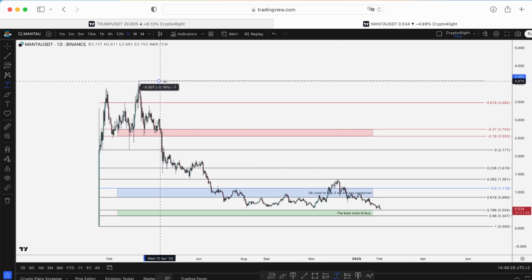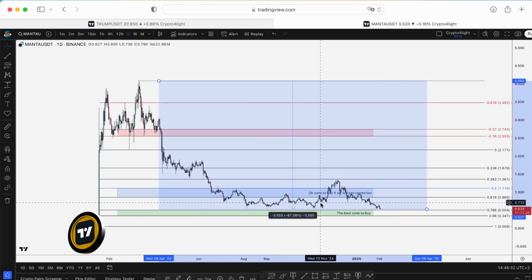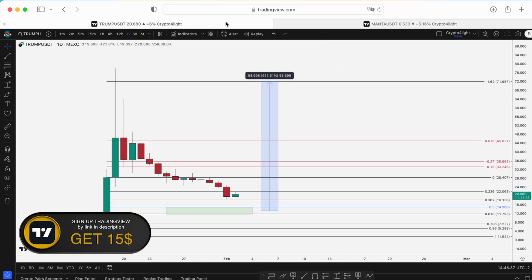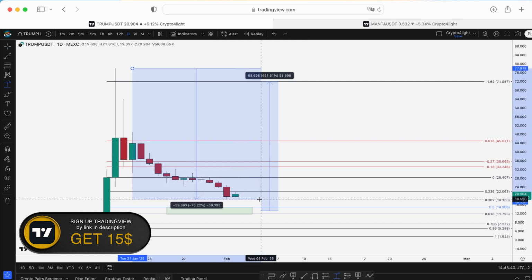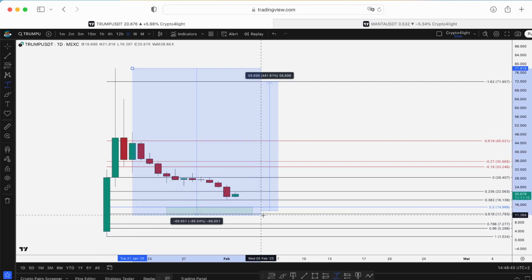I'm not comparing the two tokens, I compare the charts. So I take a look. Manta, the fundamental project, dumped 87%. So Trump from its all-time high has dumped approximately 76%. So it's around here, and it can dump the same as Manta.